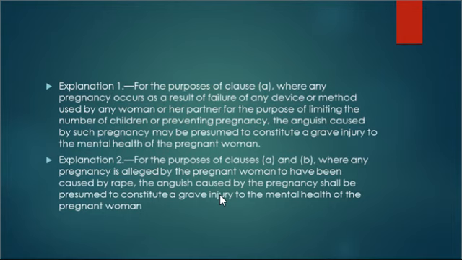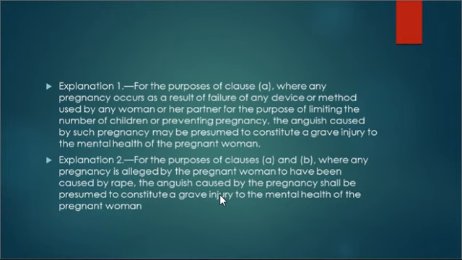So that means if any pregnancy occurs because of failure of any device or method that was used by a woman or a partner to limit the number of children or to prevent pregnancy, this anguish will also constitute a grave injury to the mental health of that pregnant woman.